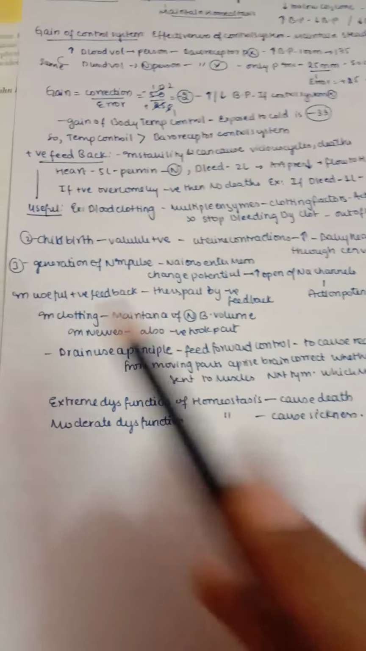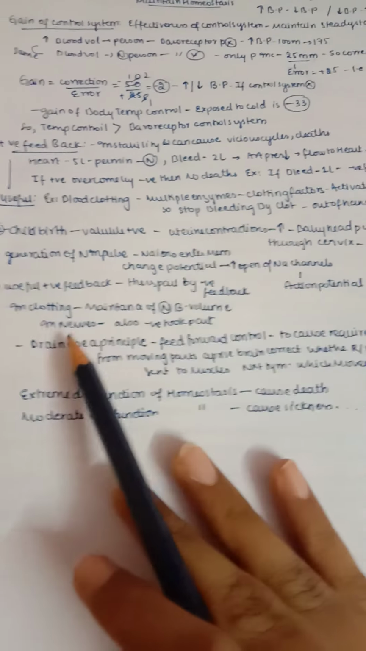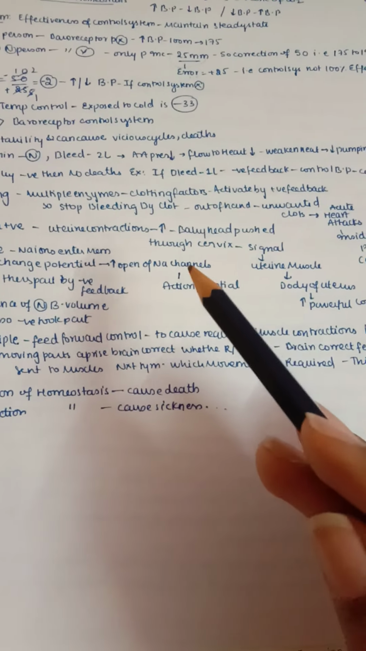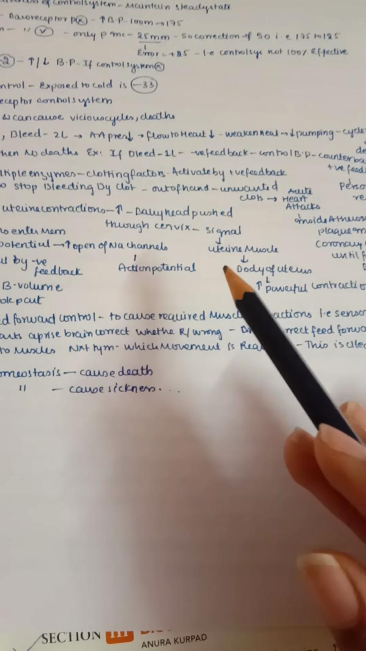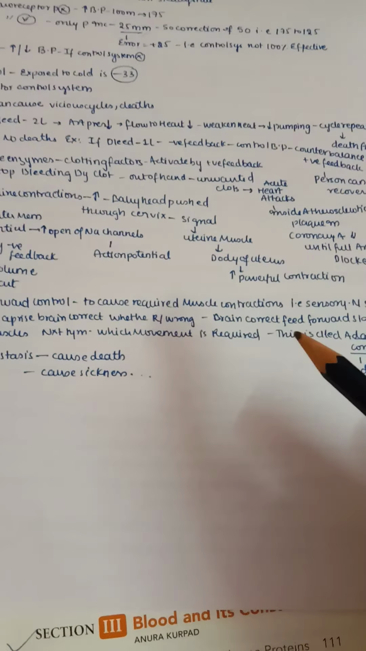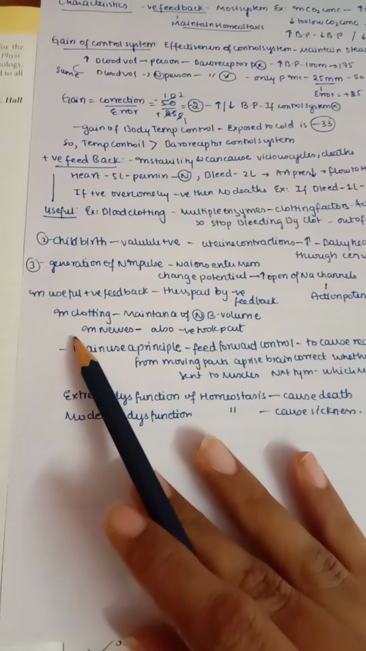One more useful process is childbirth. In childbirth our positive feedback is valuable, like uterine contractions are increased so that the baby's head is easily pushed through the cervix. It gives signals to the uterine muscles and also to the body of the uterus to produce more powerful contractions, so thereby the baby can easily be delivered.